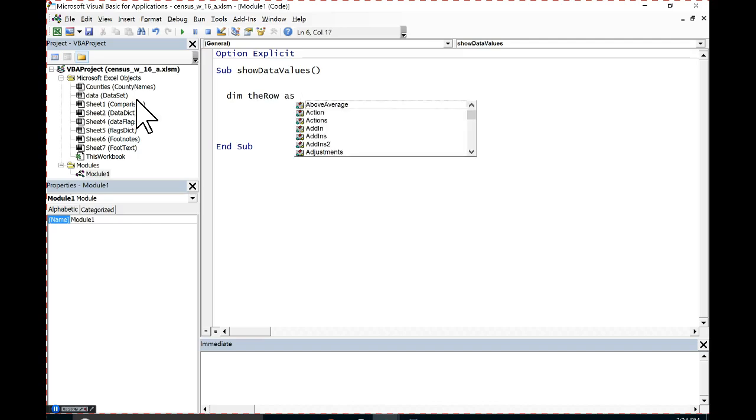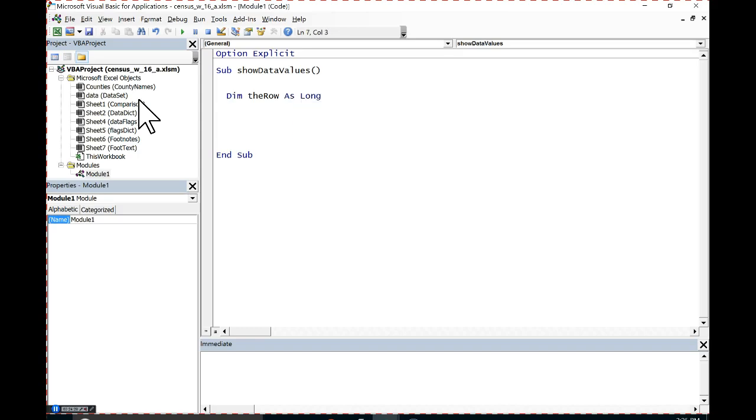What type? Full credit for class participation if you can give me the right type. I will accept 2 different answers here. Integer. Integer is one of the acceptable answers, full credit. I'll also accept full credit for the other acceptable answer. Long, yeah. In fact, I like long better than integer. And the reason is, even though it's 2 more bytes, I just like to get in the habit of saying, listen, if I'm referring to a row number, I don't want to use integer. Why not? Because I've got way more rows than 32,000 rows. I don't have way more rows than 2 billion, and so the long integer type is going to be my preferred type here, even though it's spending an extra 2 bytes.